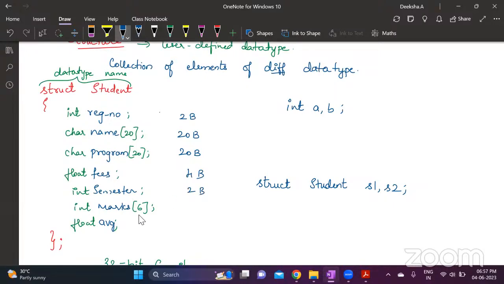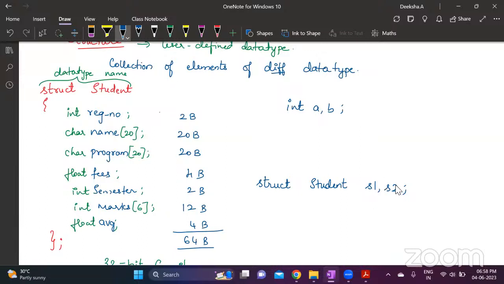This is int, but with 6 elements, so 6 into 2, 12 bytes. Float average, again 4 bytes. So what is the total? 42, and then 46, 48, 64. Correct me if I'm wrong. So totally 64 bytes of information we are storing.